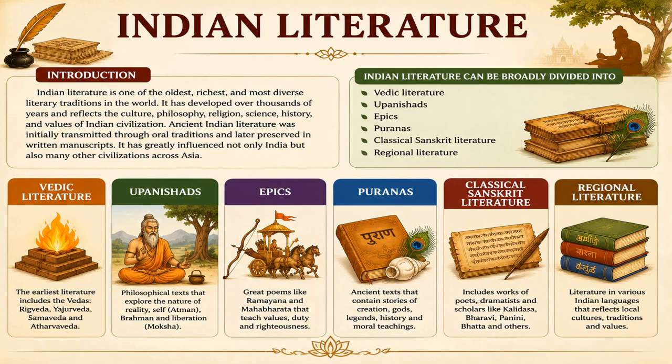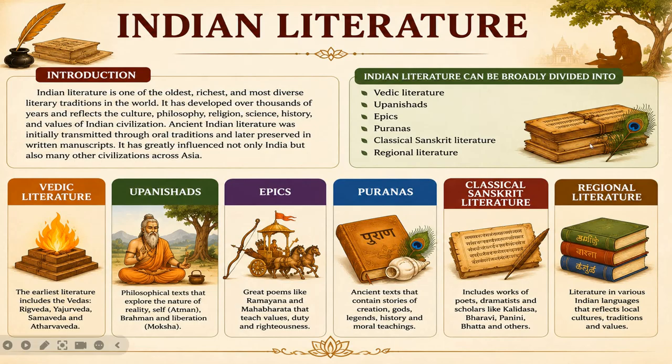So here you can see the overview of Indian literature, which is one of the oldest and most diverse literary traditions in the world. Here it is highlighted that Indian literature has evolved over thousands of years and reflects the cultural philosophy, religion, science, history, and values of Indian civilization. So here you can see the ancient manuscripts on the palm leaf. That is, the texts are written on the palm leaf here. Then you can see the scholars, which symbolize how knowledge was first preserved through oral traditions and later recorded in the written form.